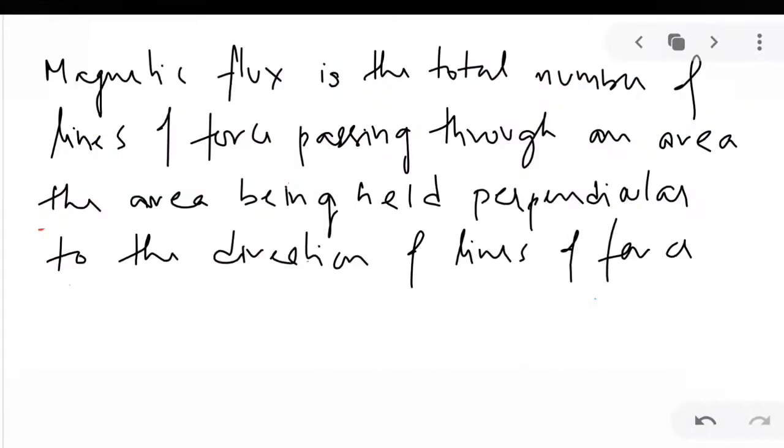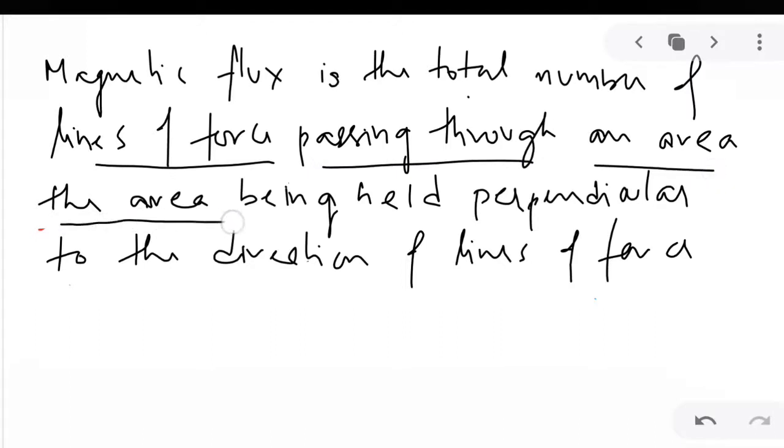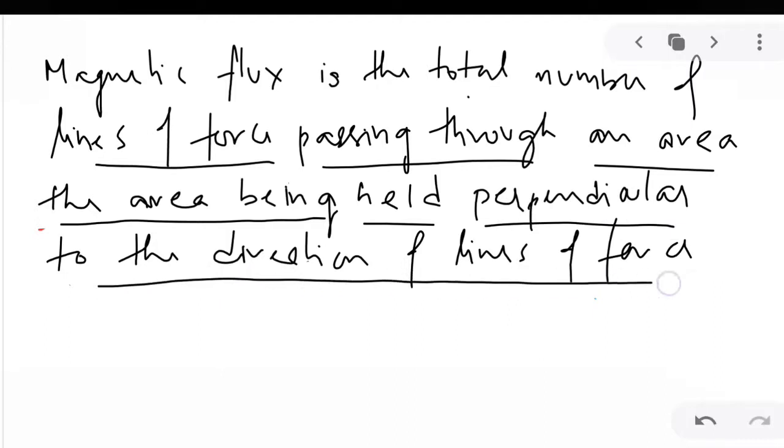So see, magnetic flux definition is, it is the total number of lines of force passing through an area, the area being held perpendicular to the direction of lines of force. Okay, this is the definition of magnetic flux. Now let us understand this definition and also the mathematical form, how it is related to this definition.